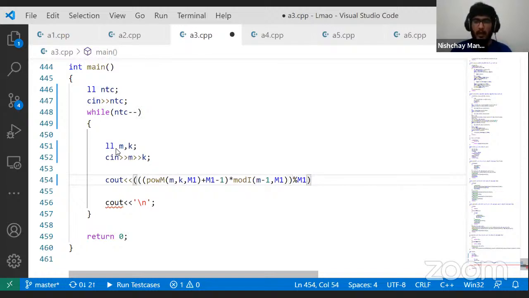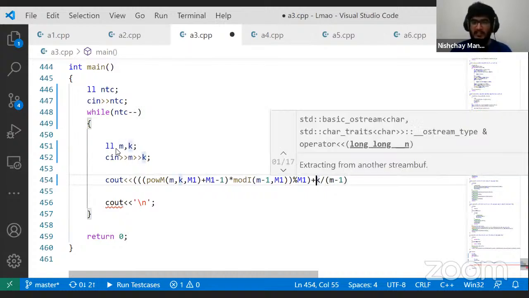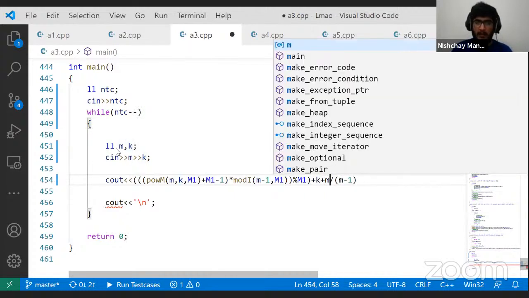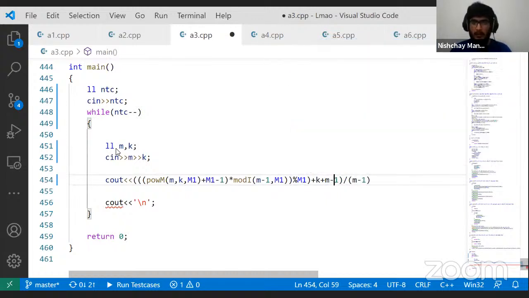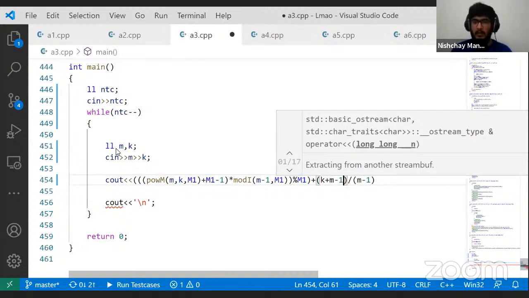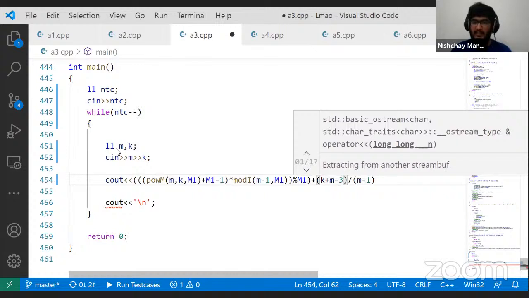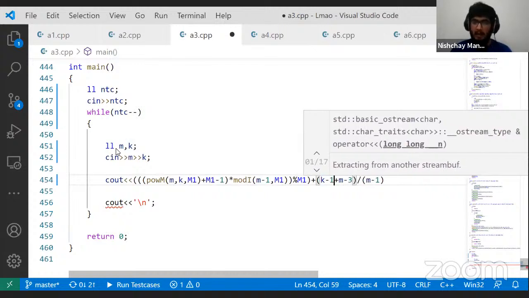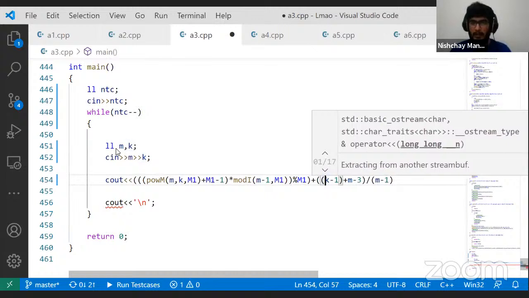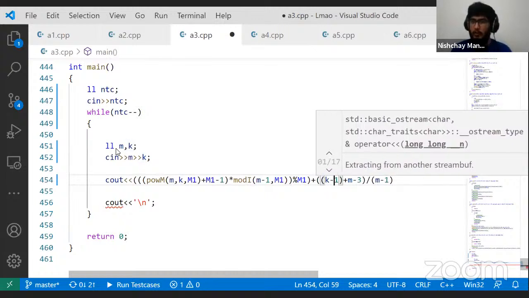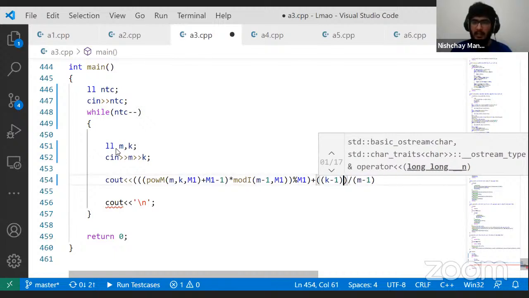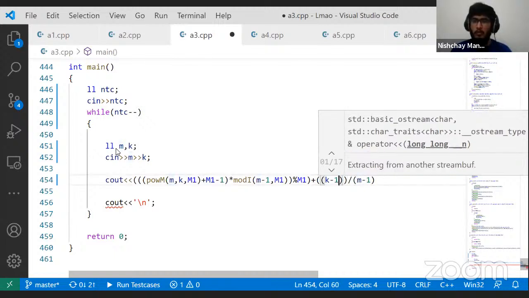And I want to add this with the ceiling of (k - 1)/(m - 1). And to do ceiling in C++, what I do is just add the denominator minus 1 in the numerator, right? So actually this should be k plus m minus 3. What this means is I have k minus 1 here, which is the original numerator. I want to calculate the ceiling of (k - 1)/(m - 1).